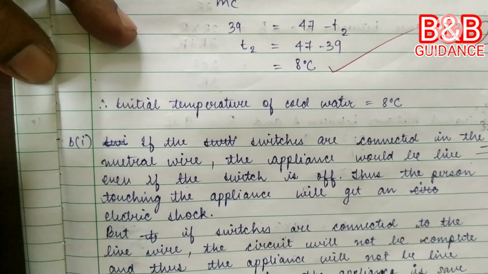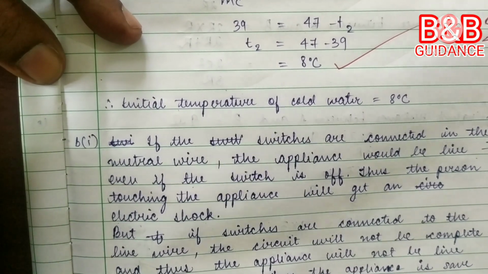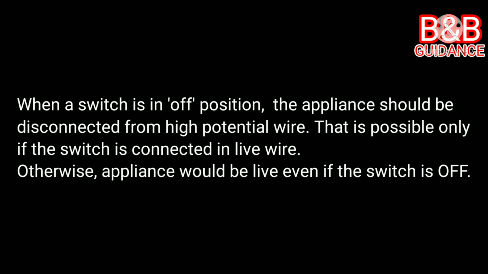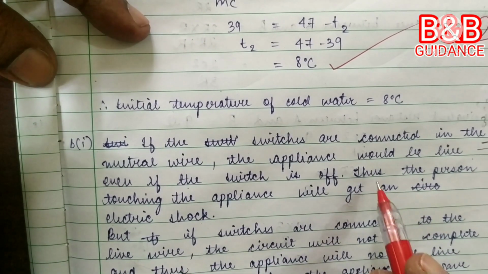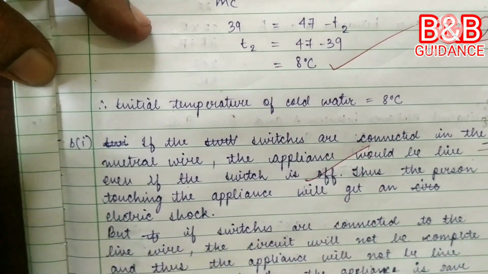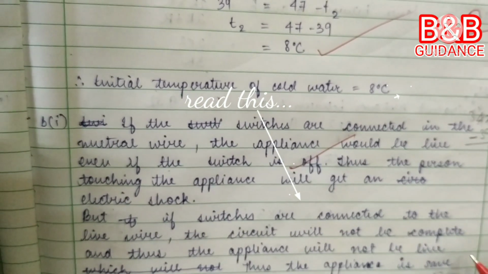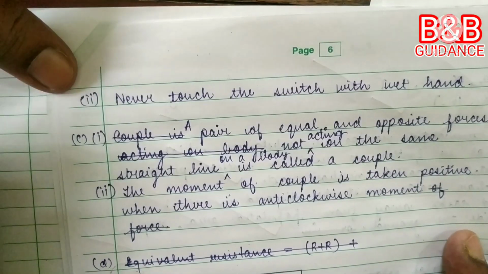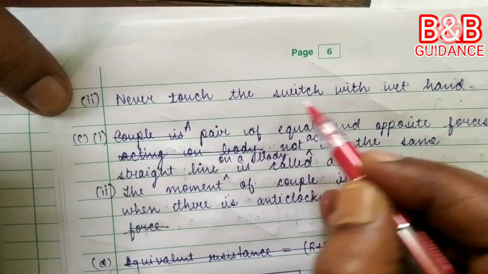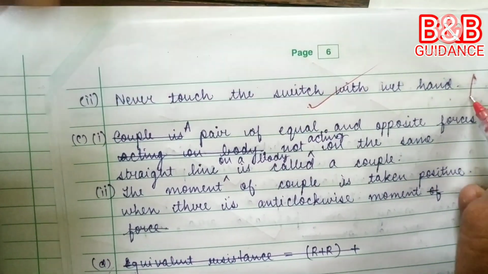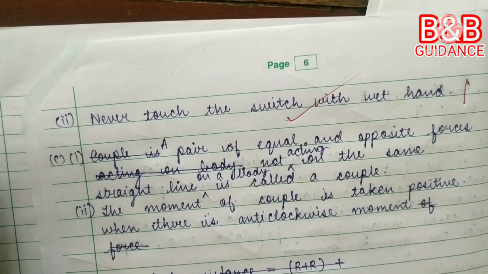It is not necessary that person touching the appliance must get electric shock. Anyway, ignoring this statement, I am giving mark here. So here 1 mark. And the precaution is never touch the switch with wet hand. Okay, 1 mark. Next question.